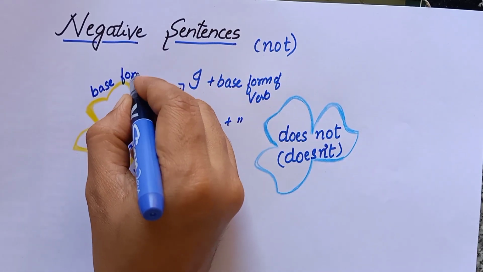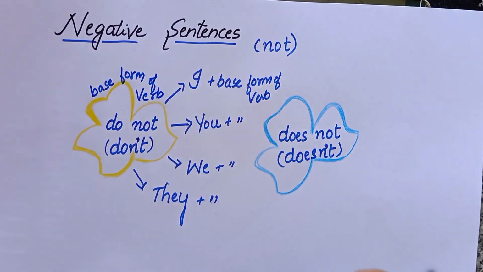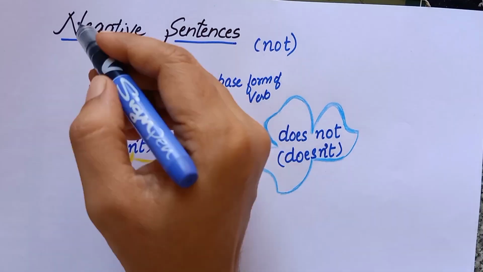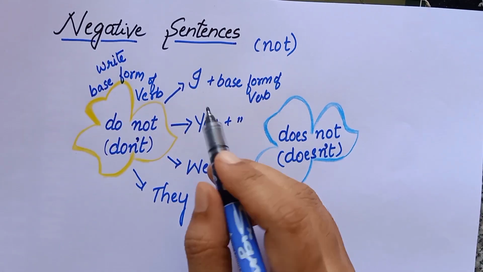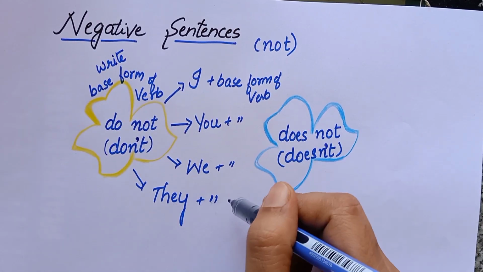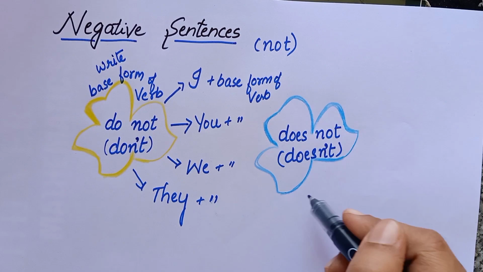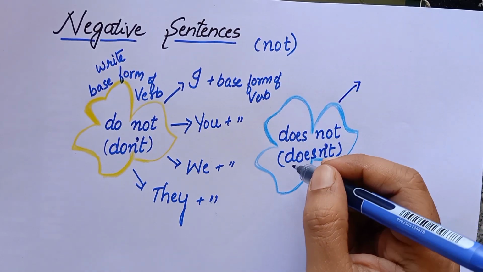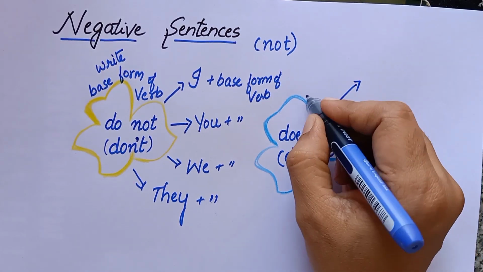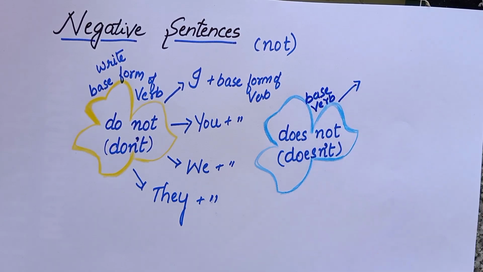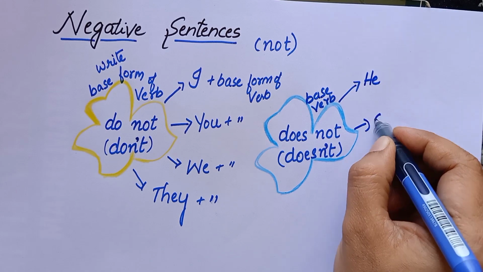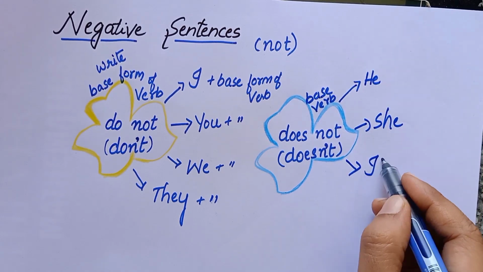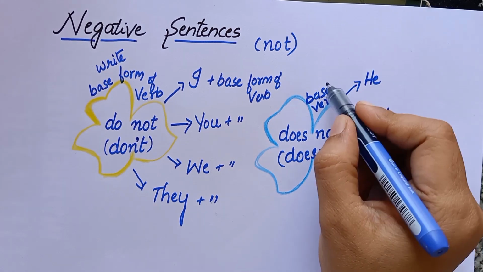Okay, example. So see this, don't or do not will use the base form of the verb as well. So I don't write, you don't write, we don't write, they don't write. Okay, and next we'll see for this doesn't or does not. Does not also will use the base form of the verb. In case of negative sentences, we have don't and doesn't. So both will use the base form of the verb.